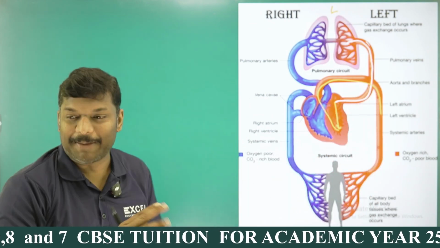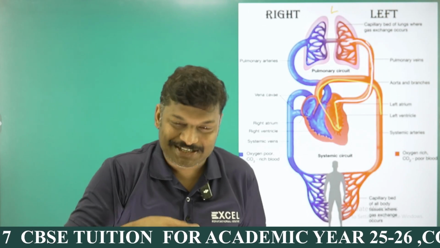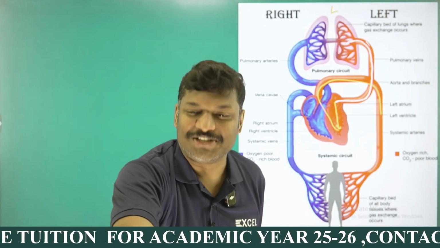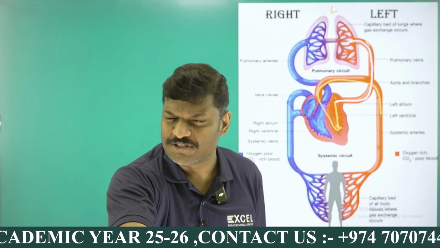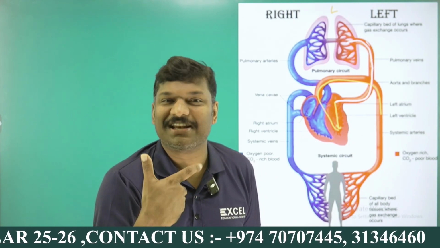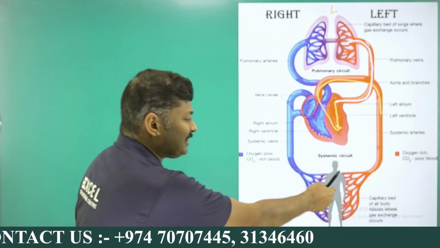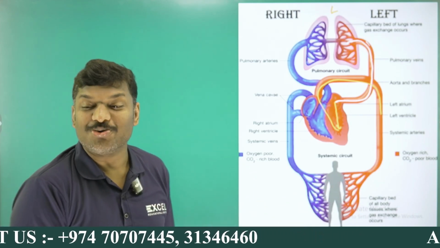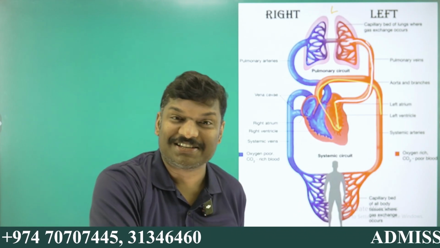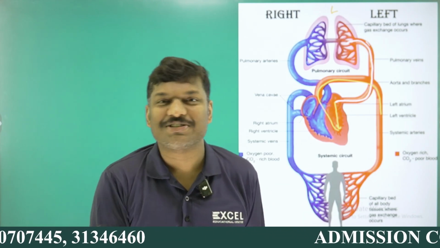After tissue capillaries, what will happen? Exchange of materials takes place. What is that? Oxygen is given into the tissues for cellular respiration. You study glycolysis as well as Krebs cycle, aerobic respiration. After that, the waste material of the cellular respiration called carbon dioxide is taken. So oxygen and carbon dioxide are exchanged between capillaries, my dear student. And here in the tissue capillaries, the blood is changing from oxygenated to deoxygenated. The amount of oxygen is reduced, right?